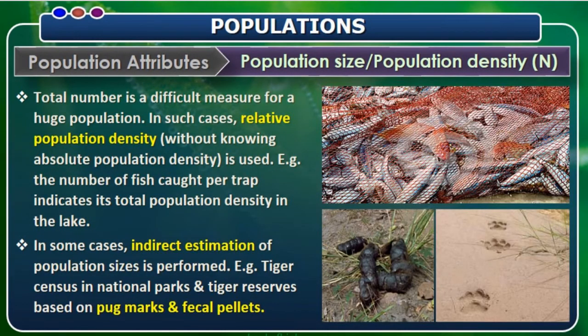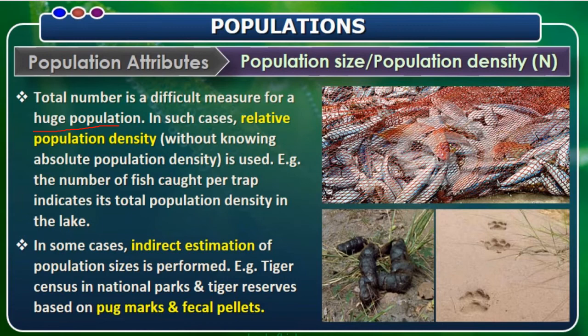Okay. So here the total number is difficult to measure for a huge population. Huge population means in the cases of honeybees, or fish caught in a net. So this all indicates it is difficult to measure a huge population in number. Maybe in weight you can measure if you consider the fish. But when we consider the total number, it is quite difficult to measure for a huge population.